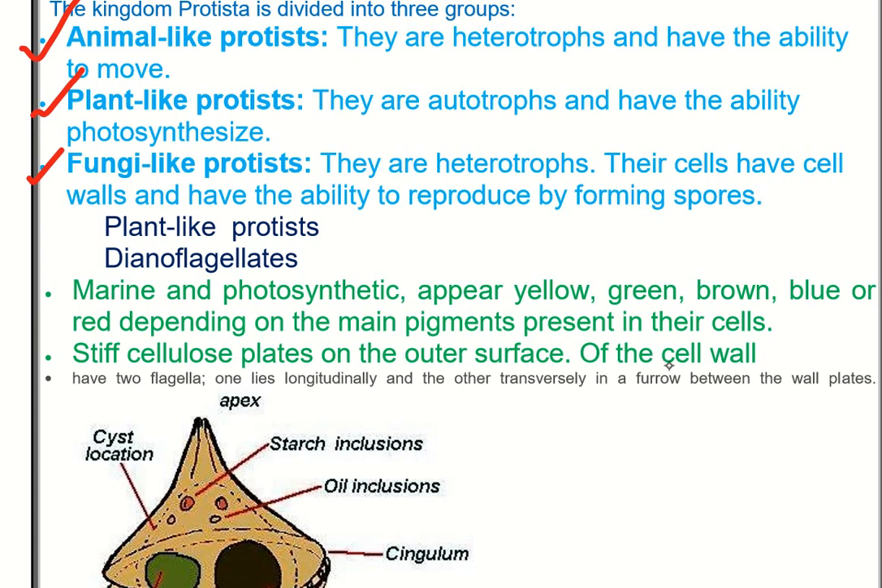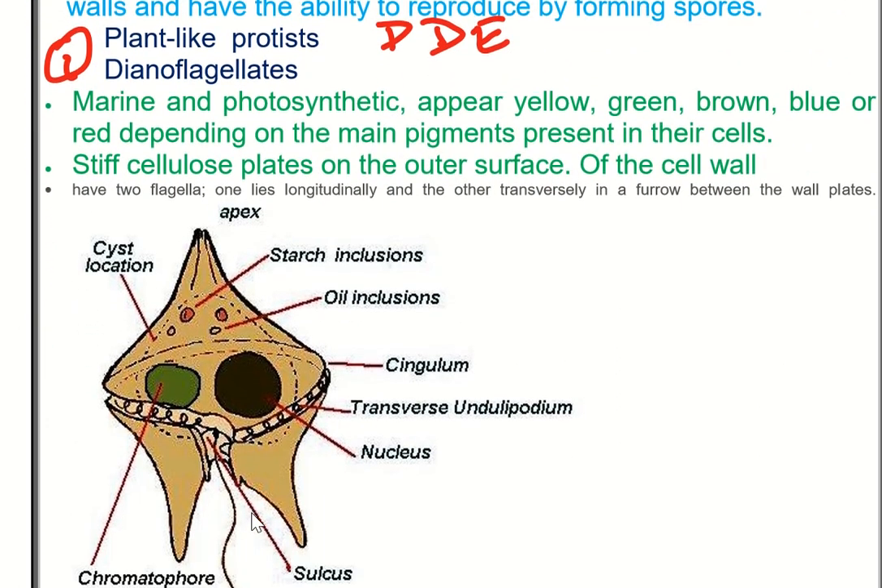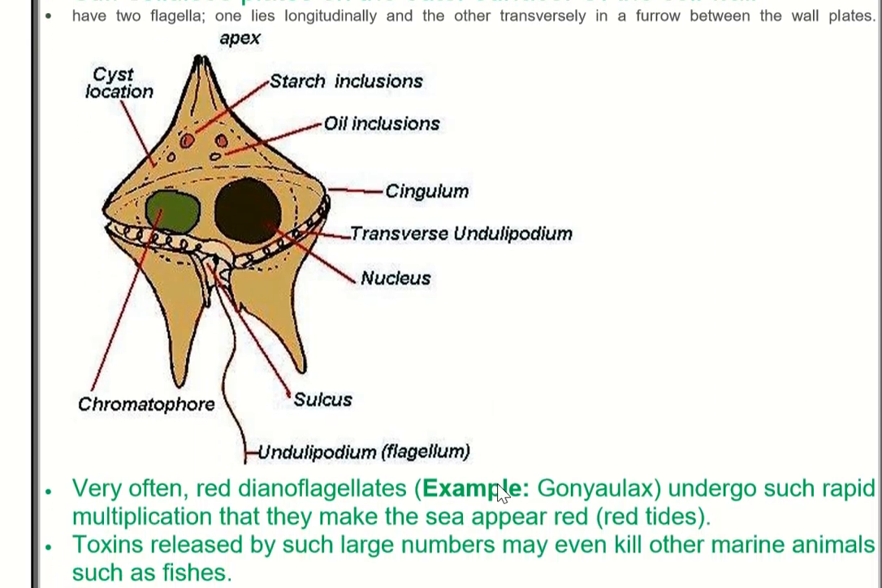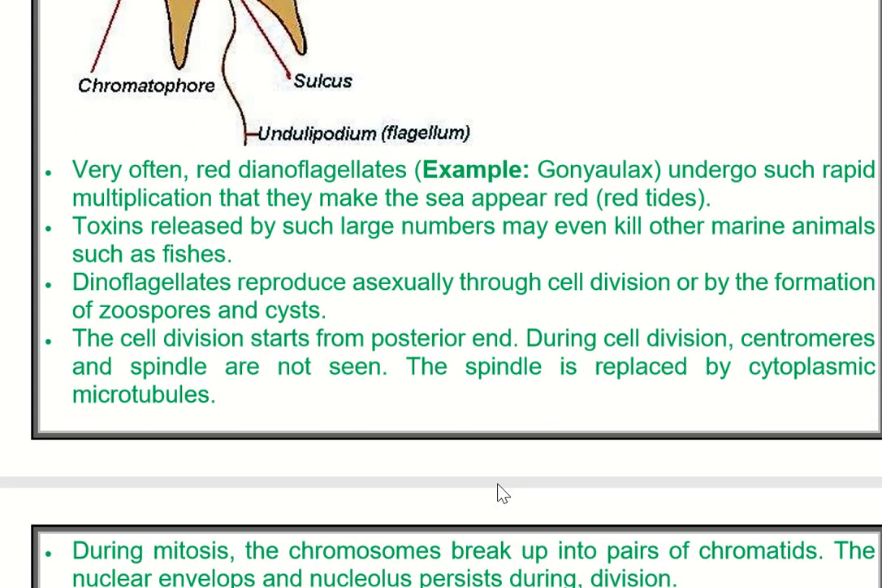Plant-like protists are further of three types. We call them Dinoflagellates, diatoms, and euglenoids, DD. The first one is the Dinoflagellates. See here this picture of Dinoflagellates. It has two flagella, one transverse and the other longitudinal. They have certain very important features: they cause PSP, that is paralytic shellfish poisoning.